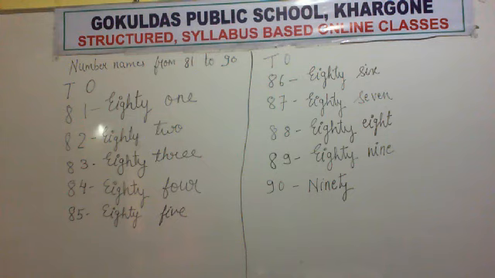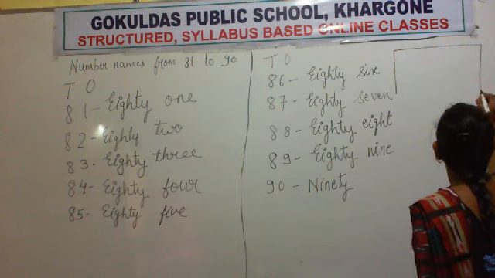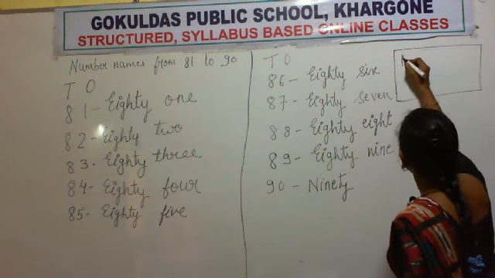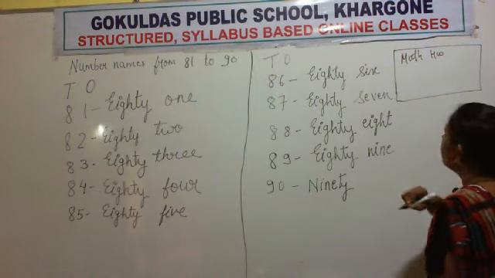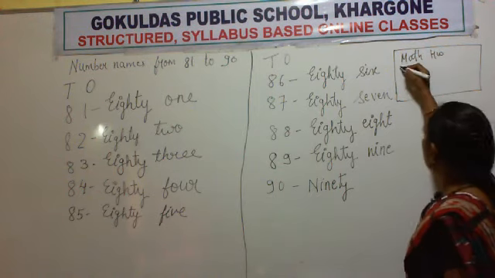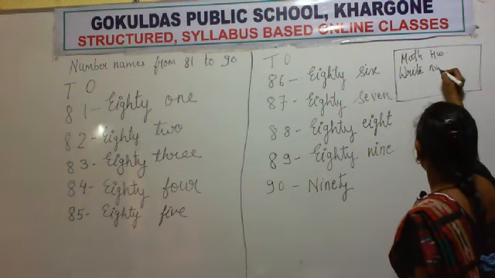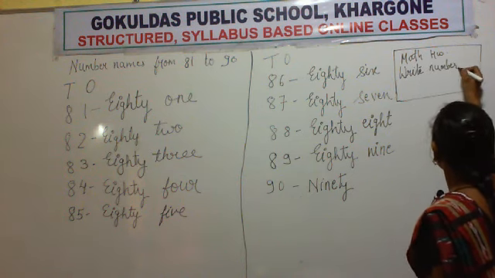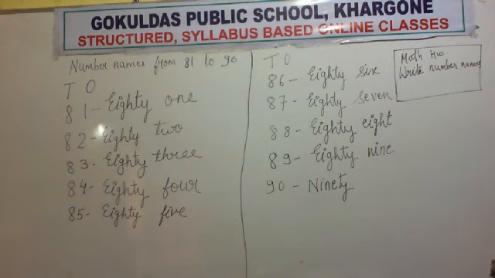Okay, I am writing the homework here. What is the maths homework today? Your homework is you have to write number names. That means you have to write the spellings.